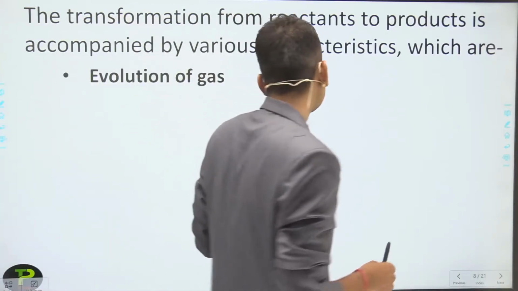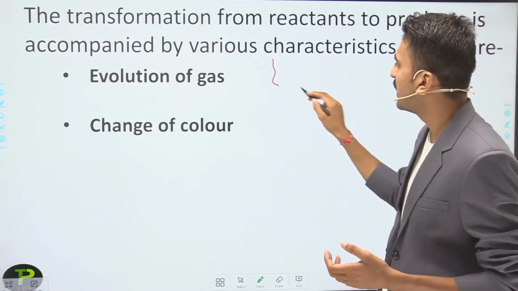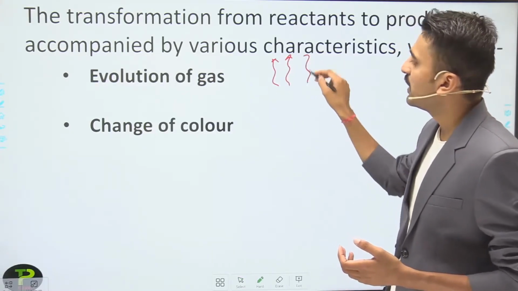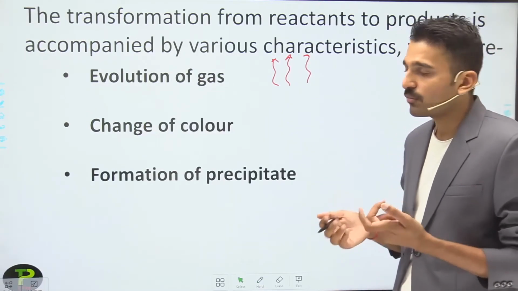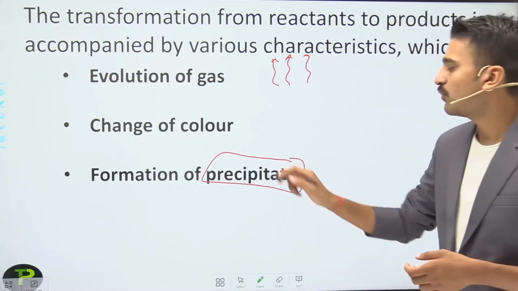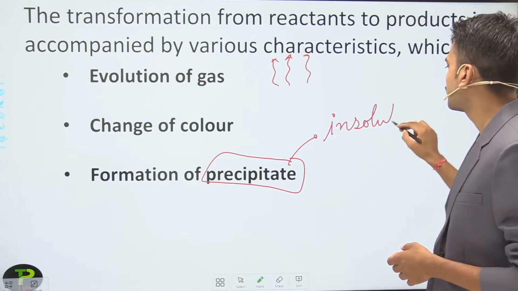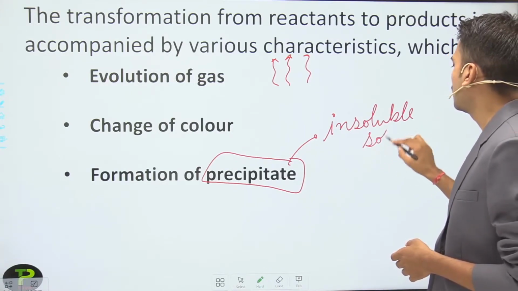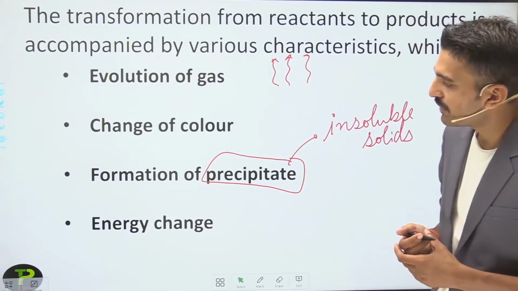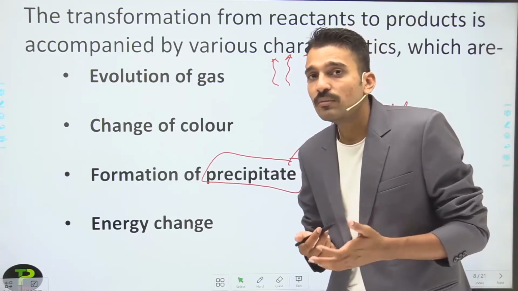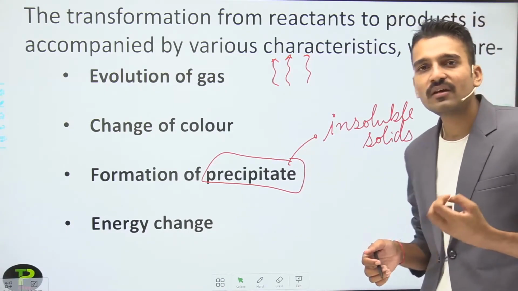So here the point is evolution of gas, or you can say whenever the substances are reacting, gas is being evolved, or the color will be changed. The formation of precipitate: I have told you what precipitates are. These are the insoluble solids which are present in a solution, and since they are insoluble, they will settle down.